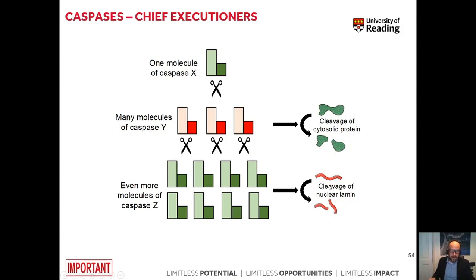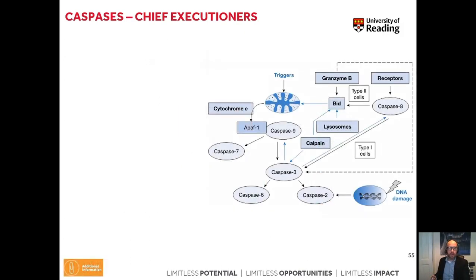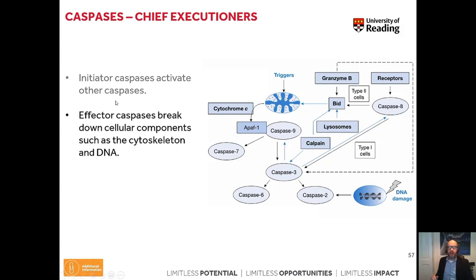And finally, those caspases can cleave proteins within the cell. Again, our initiator caspases activate other caspases. Then, effector caspases break down cellular components such as the cytoskeleton or the DNA.